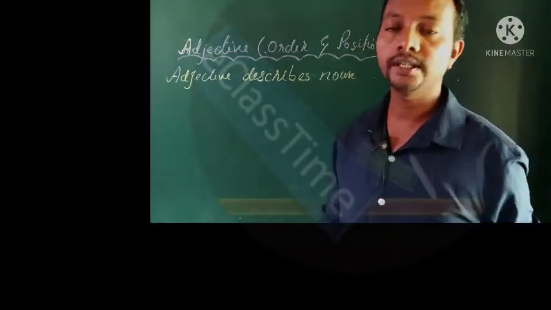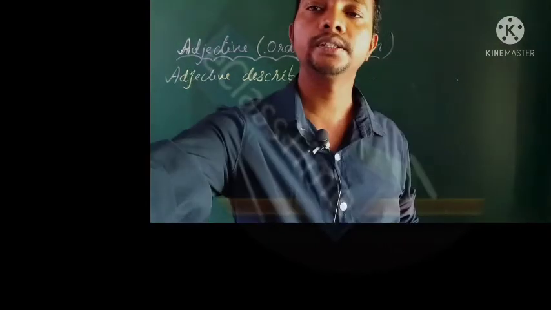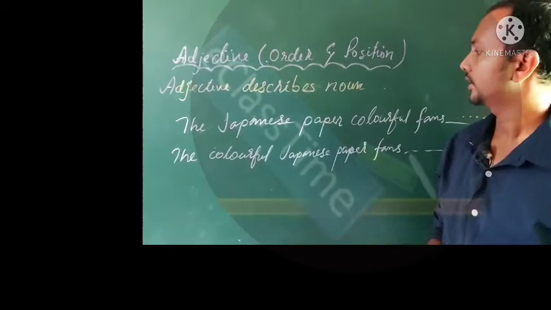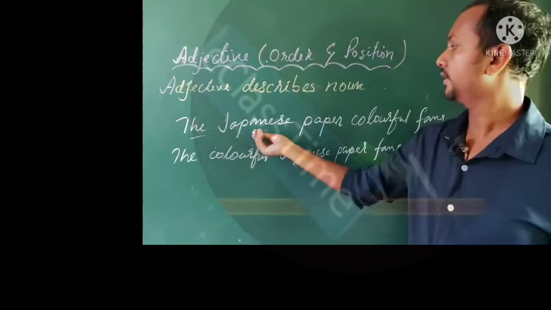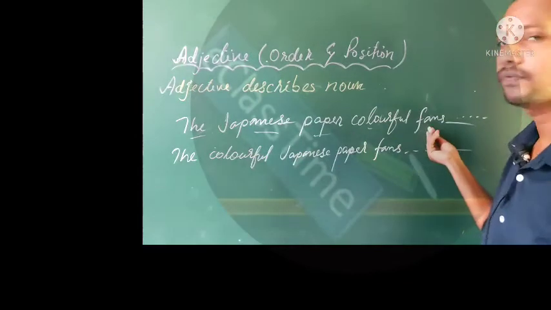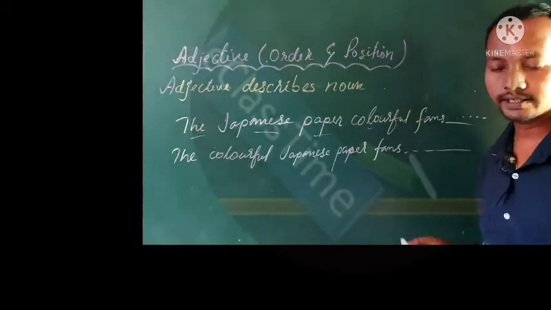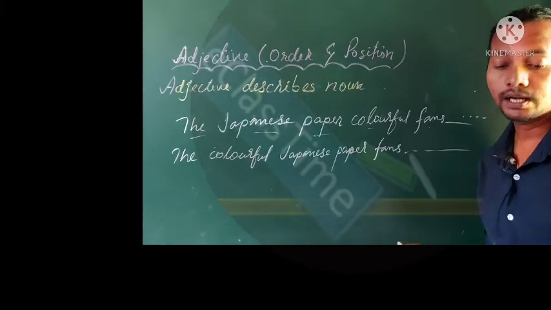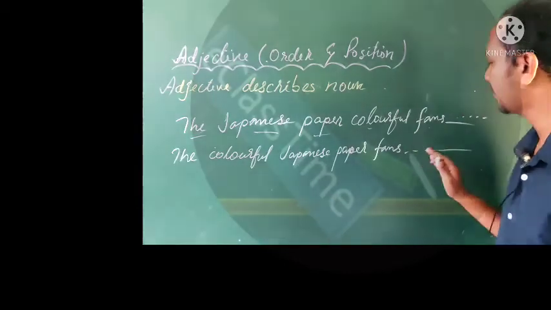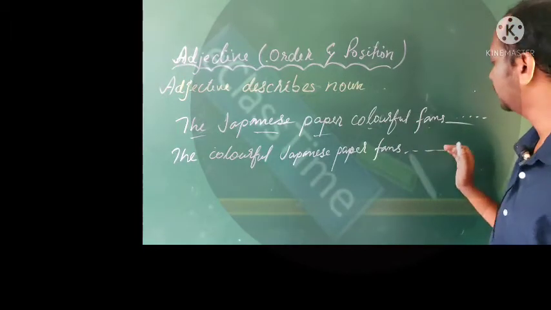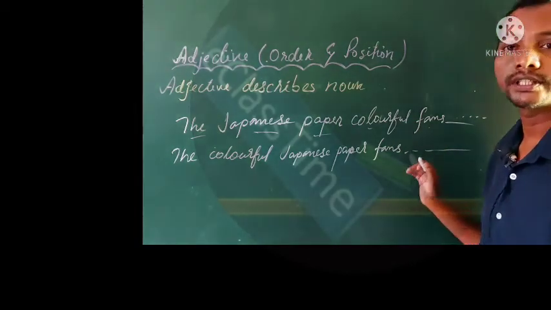Two sentences are given. Let us see those two sentences. First one: the Japanese paper colorful fans are on sale here. And second one: the colorful Japanese paper fans are on sale here.